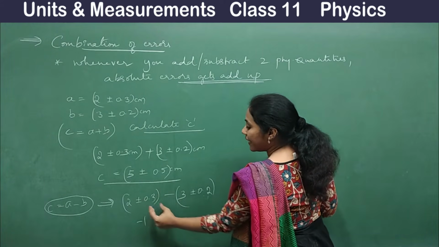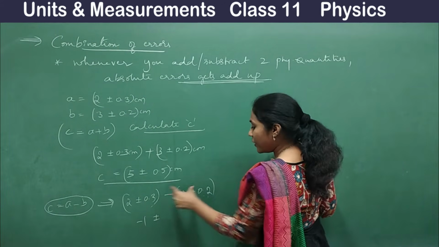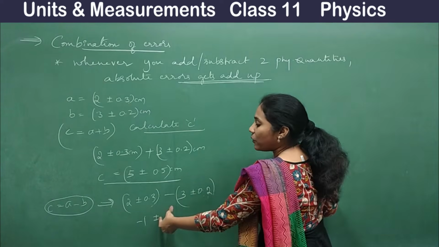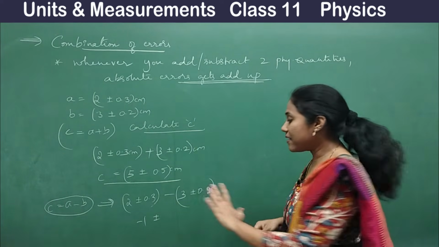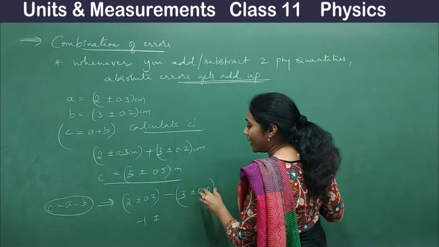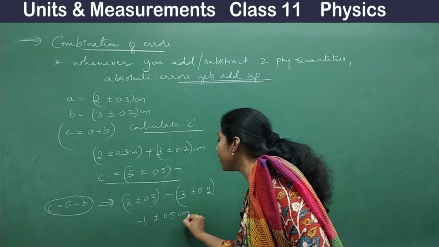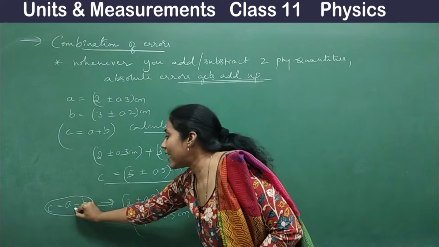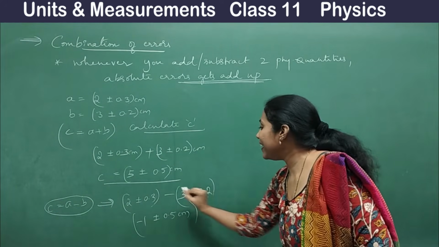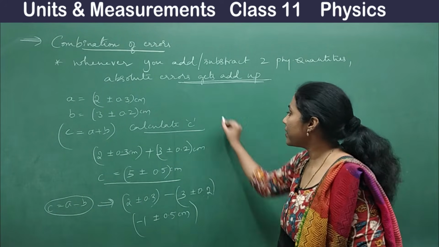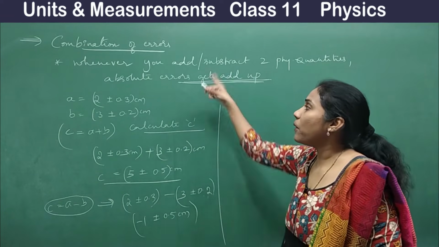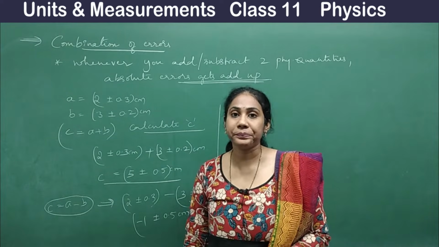When you add only, right? So the maximum error you have to show in the answer, you will get only when you add them. So here what is the error? 0.5 centimeter. So even during subtraction, you have added the absolute errors. So this is one important point that you have to remember.